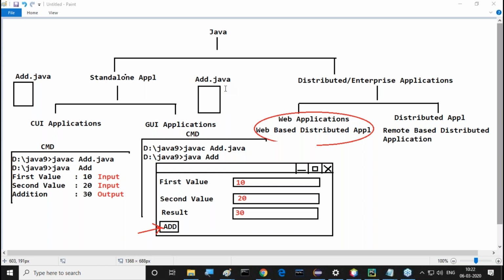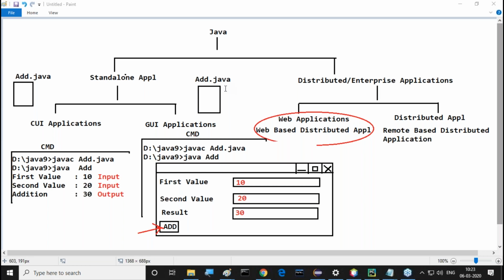CUI application is available, and GUI application also exists. A CUI application is a character user interface application where the command prompt is acting as a user interface, which is supporting only character data. A GUI application is a Java application where the collection of graphic components is acting as a user interface, supporting graphics data. That's why this application is called a GUI application.